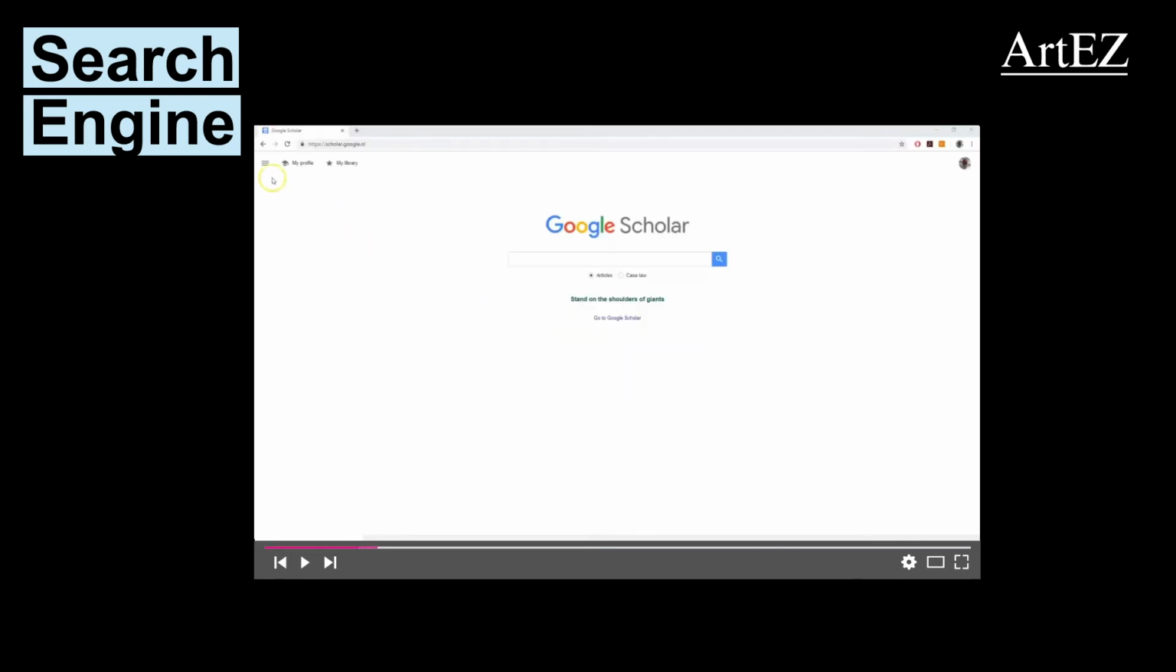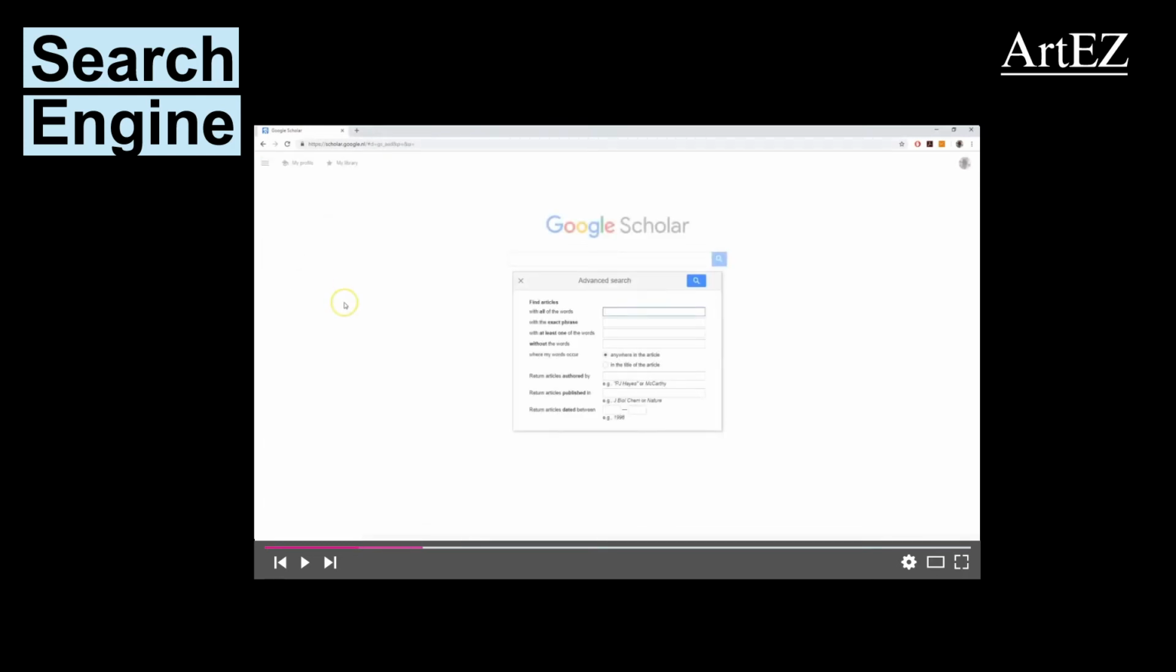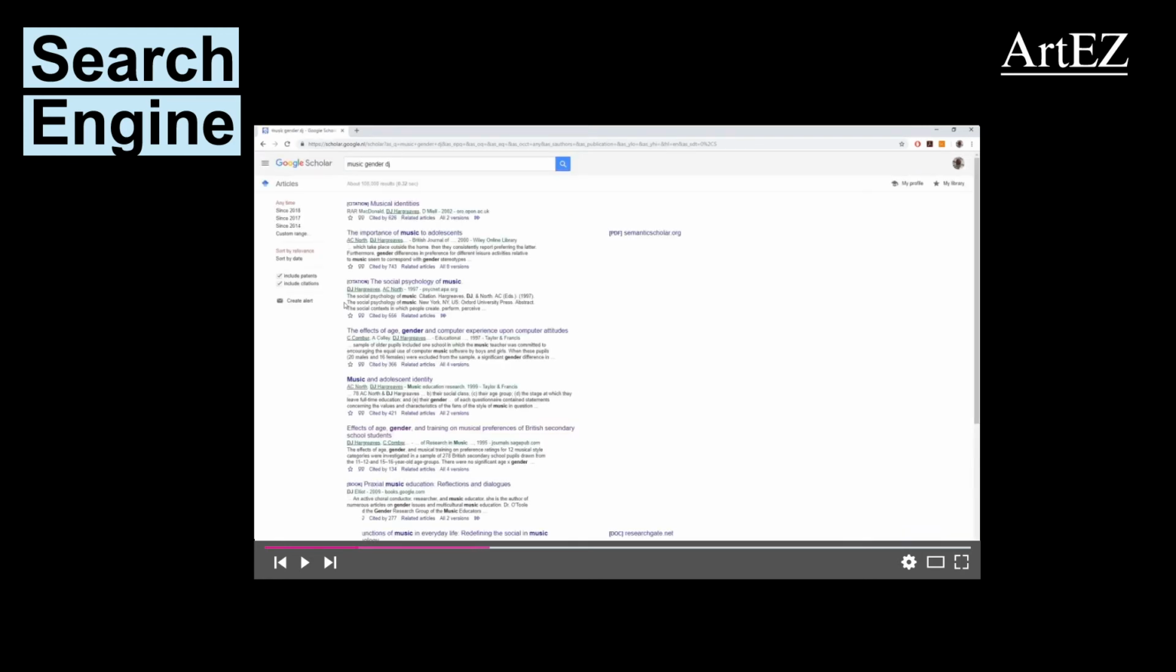To do so, you use a literary search engine or database containing scholarly articles. We will show you how to use a common example called Google Scholar. Google Scholar is a well-known literary search engine that indexes a lot of literary sources. It allows for advanced search options that can help you find fairly accurate results. Let's see what happens when we search for the keywords music, gender, and DJ.